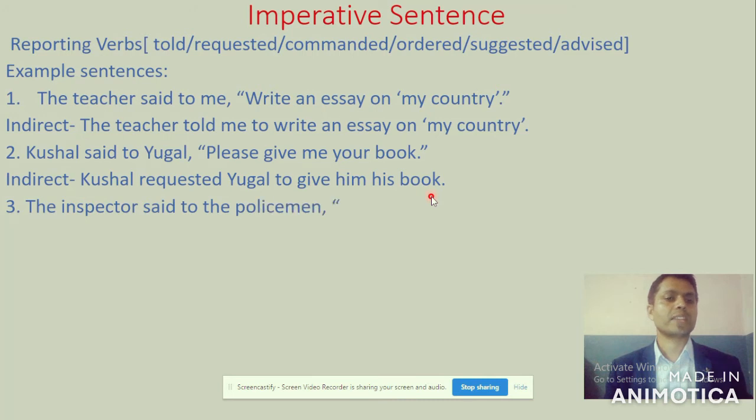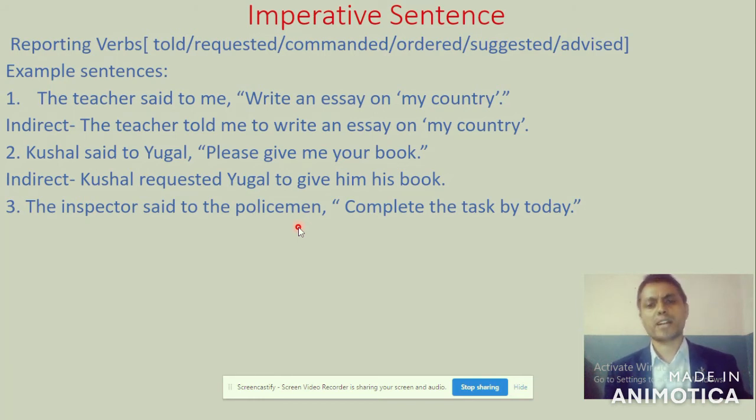Look at number three. Very first, look at the direct speech given here on the screen. The inspector is the subject, said to is the reporting verb, the policeman is the object. Complete the task by today. Here the inspector is actually giving a task, so this is a kind of command. The form is imperative and its function is command, right?